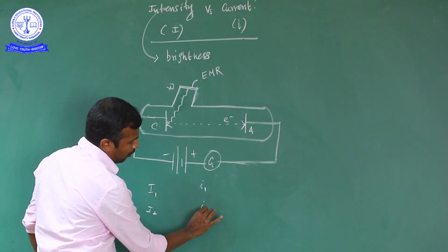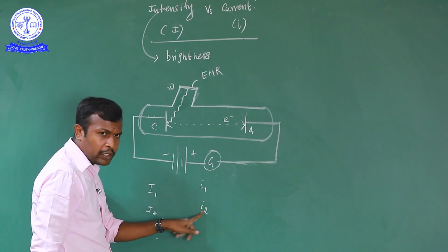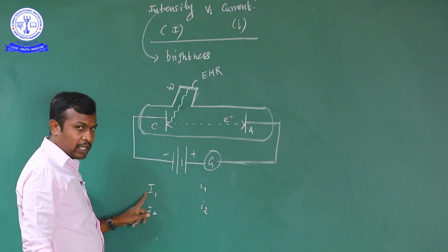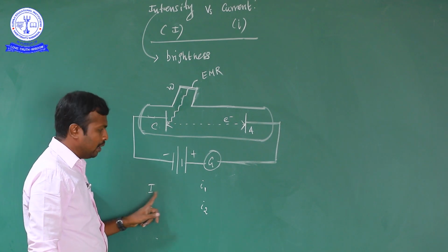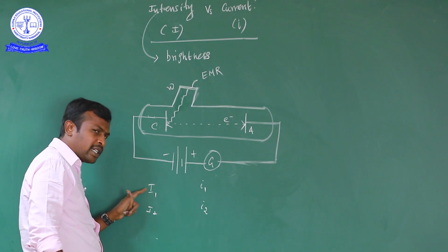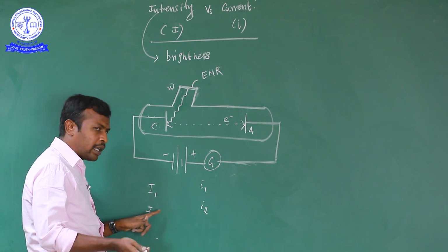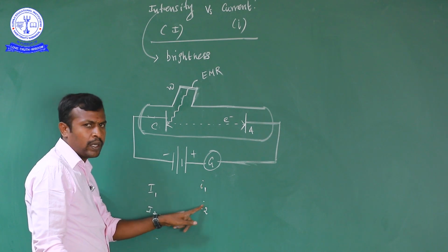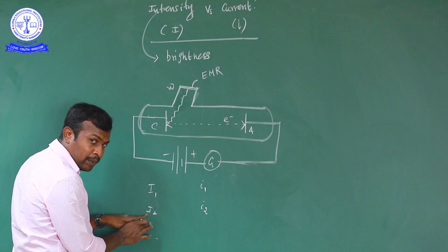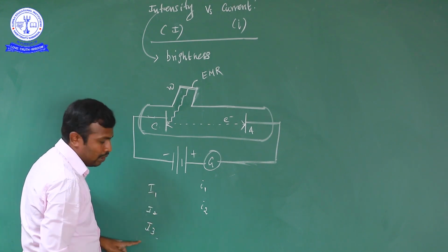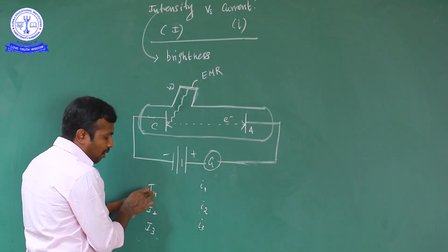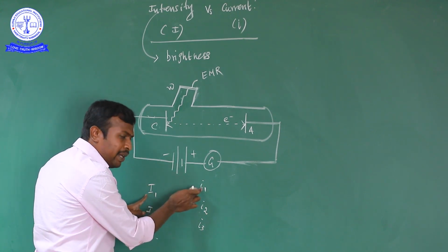அப்ப கரண்ட் என்ன சார் ஆகும் அப்படினா small I1-ல இருந்து small I2-வா எனக்கு ரைஸ் ஆகும். At the same time, எலக்ட்ரோமேக்னெட்டிக் ரேடியேஷனோட இன்டென்சிட்டி I1 னு வெச்சிருந்தேன், கரண்ட் வந்து I1 கிடைச்சது. Then intensity ரைஸ் பண்றப்ப intensity increases from I1 to I2, the current also increases from small I1 to small I2. Then again the intensity increases from capital I2 to capital I3, the current increases from small I2 to small I3. So that means if you are raising the intensity, current will increase.